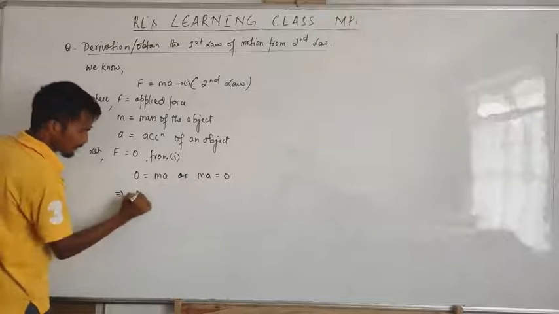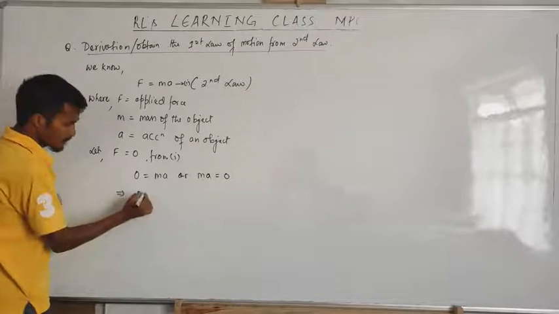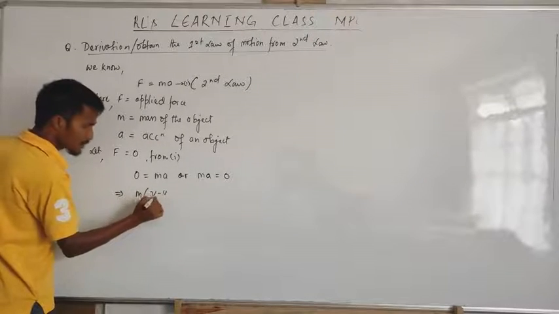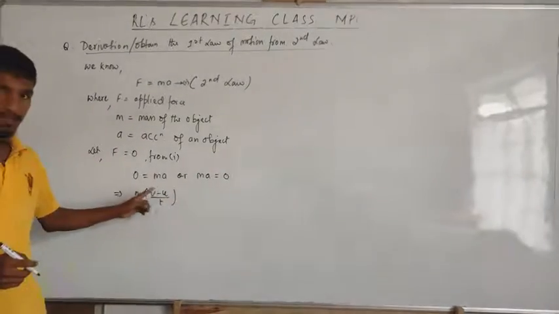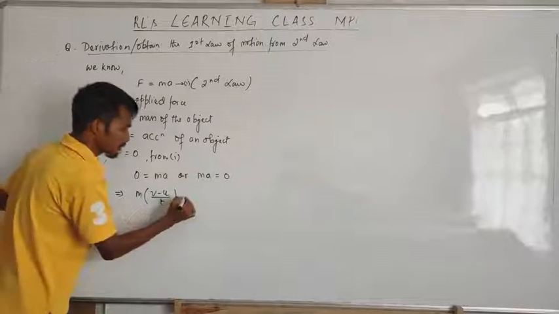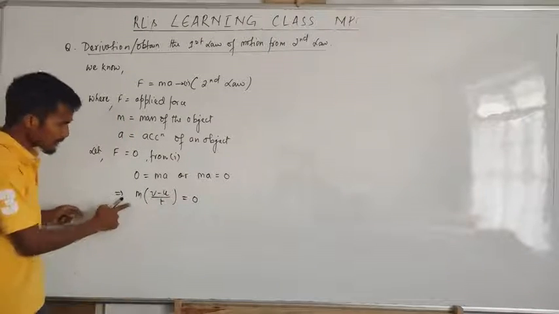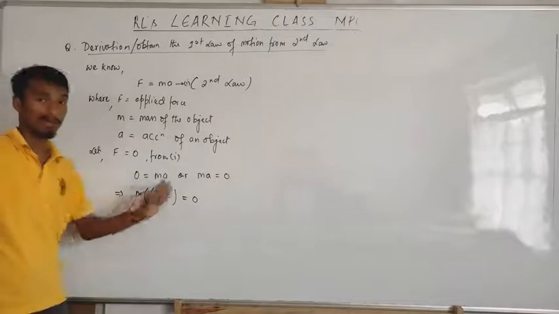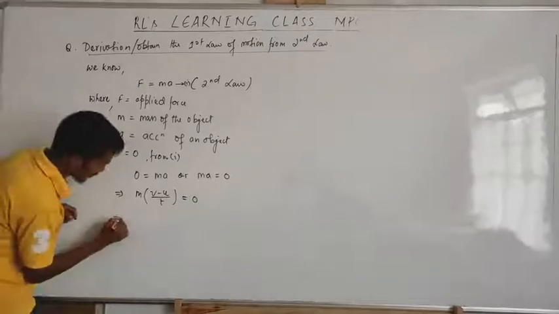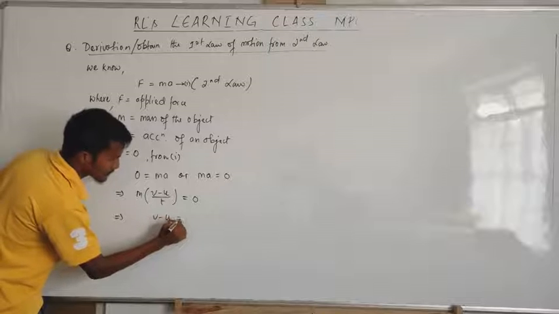Now what's the formula for A? It is V minus U by T. This is the formula for A. Final velocity minus initial velocity by time. So M times (V minus U) by T is equal to 0. Now divide throughout by M. I can do this: V minus U is equal to 0.